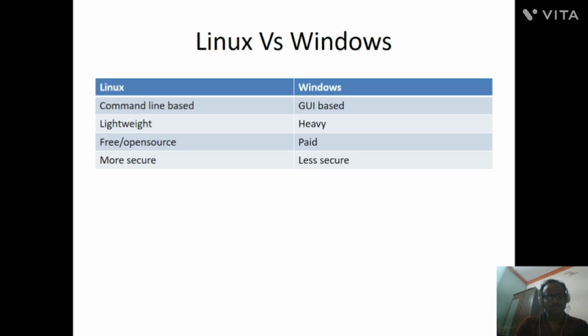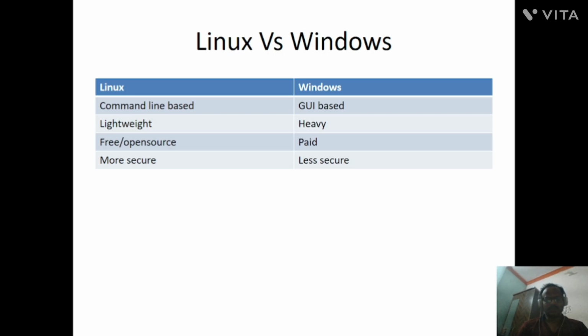Linux is lightweight, and Windows is heavy. Lightweight in the sense that Linux requires only minimal resources, less CPU and less memory is enough for Linux. But Windows is not like Linux. Windows requires more resources like CPU and RAM, so it is very heavy. Next, Linux is free and open source.